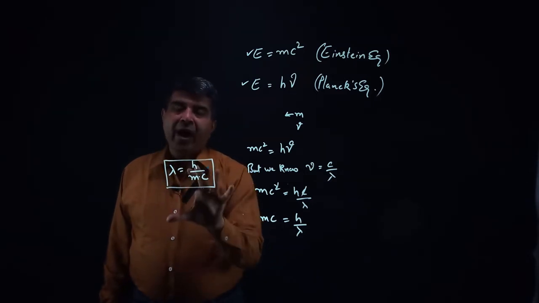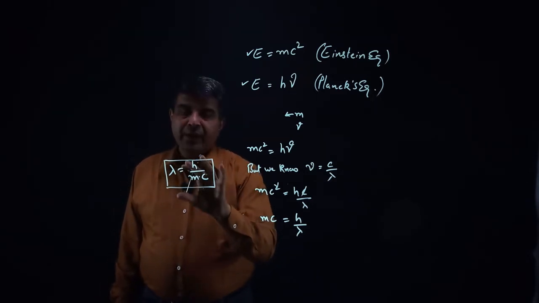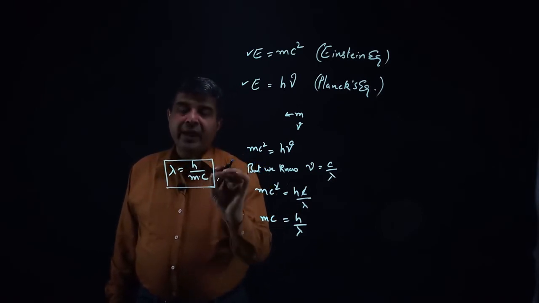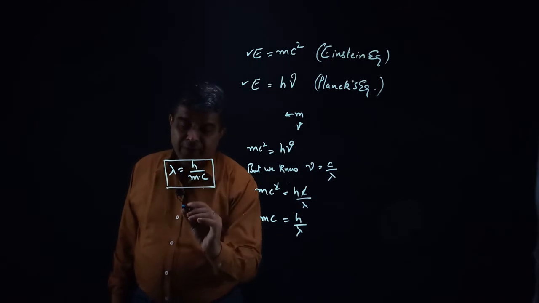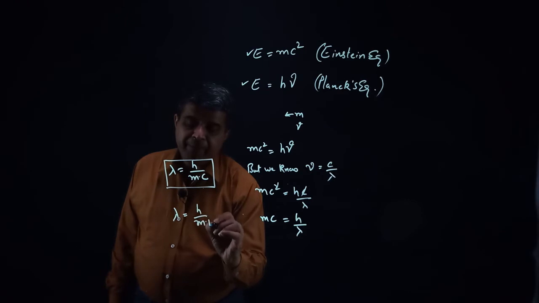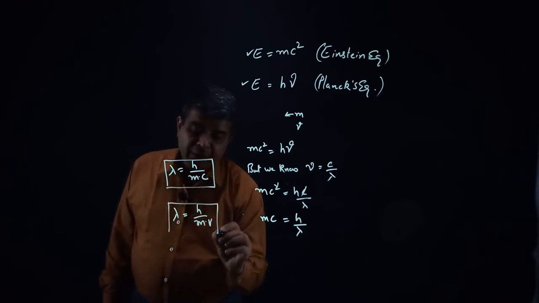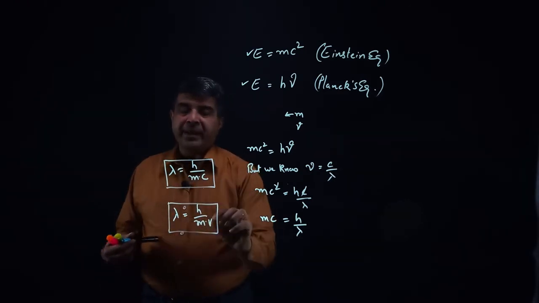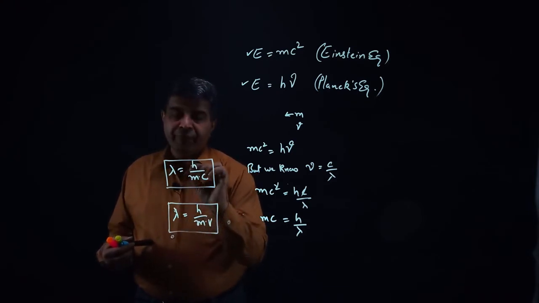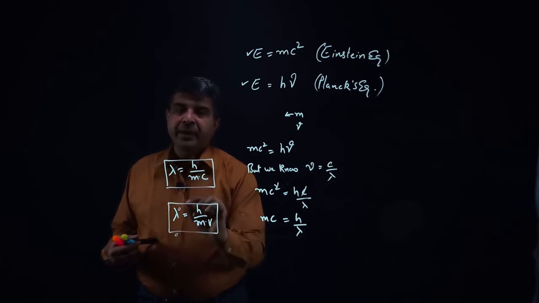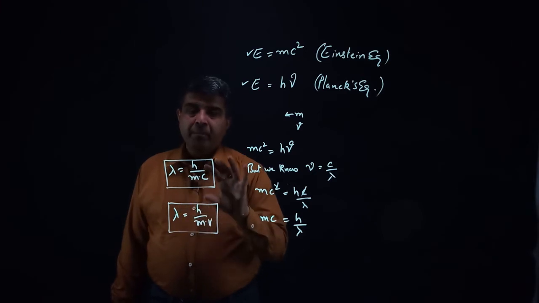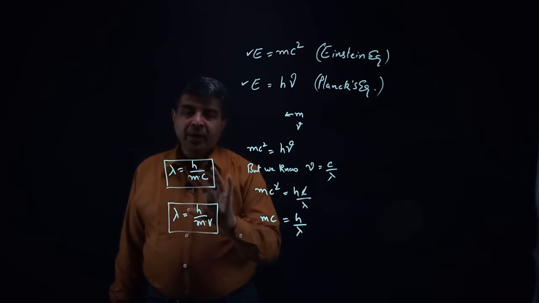So if I want to calculate for an electron, then electron, if it is not moving with velocity of light, I can change with the velocity of electron. So it would be lambda is h over m into v. So if I know the velocity of a particle and mass of the particle, then I can calculate the wavelength associated with that particle. So this equation was applicable for both macroscopic and microscopic particles.